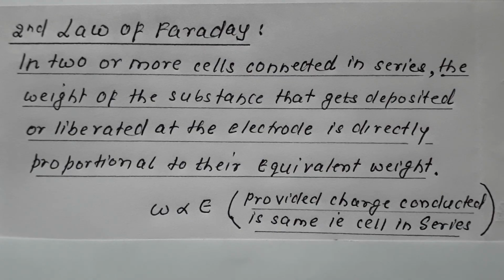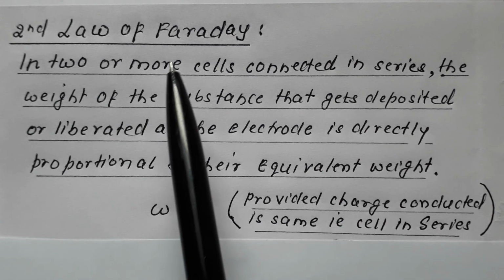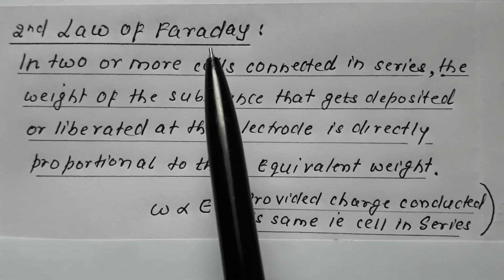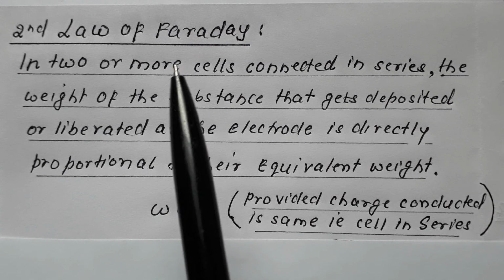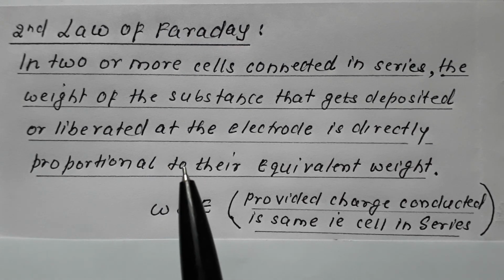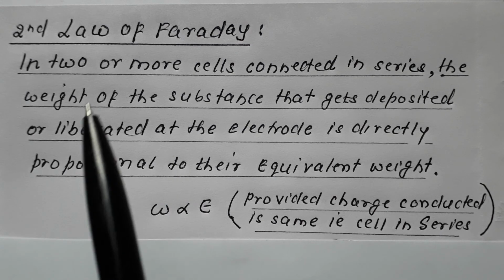But in this part our objective is to discuss the second law of Faraday, which is complementary to the first law. What the first law says: W is directly proportional to Q. Now we are coming to the second law.